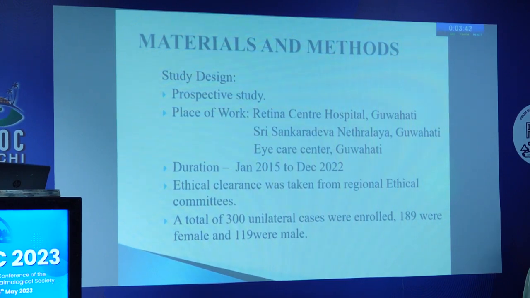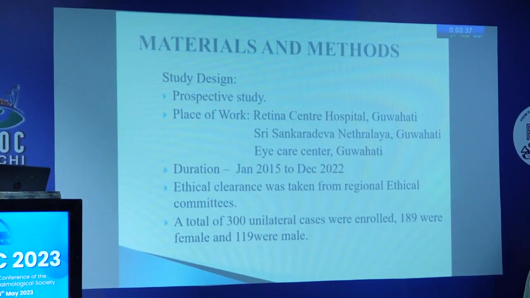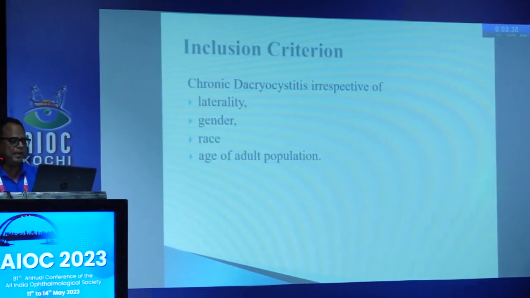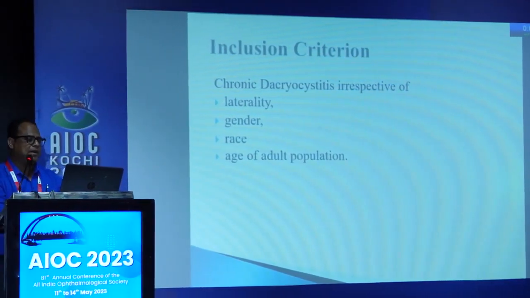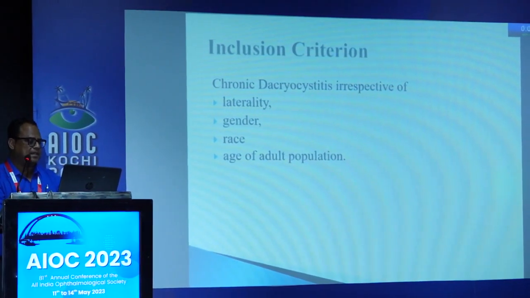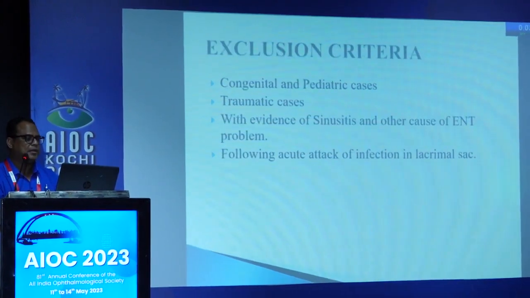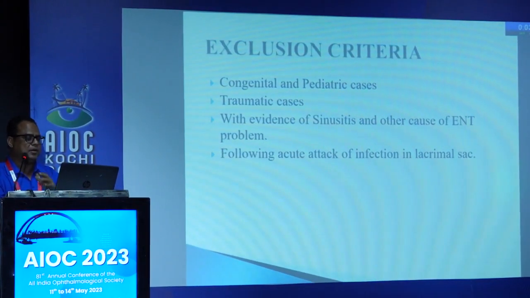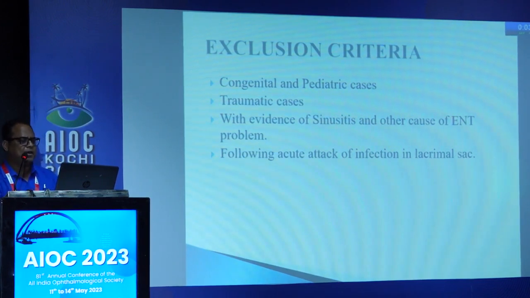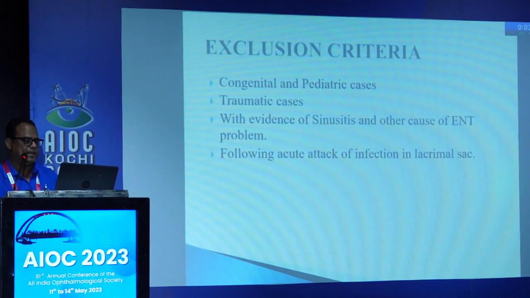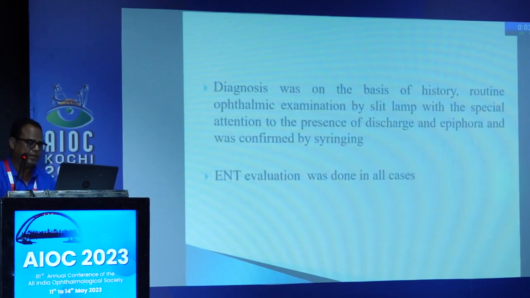Institutional ethical clearance was taken, and a total of 300 unilateral cases were included, 189 female and 119 male. Inclusion criteria: chronic dacryocystitis; laterality, gender, race and age were not factors. All adults from 18 years up to 70 years were included. Exclusion criteria: congenital cases, traumatic cases, any evidence of nasal infection, and acute attacks were all excluded.